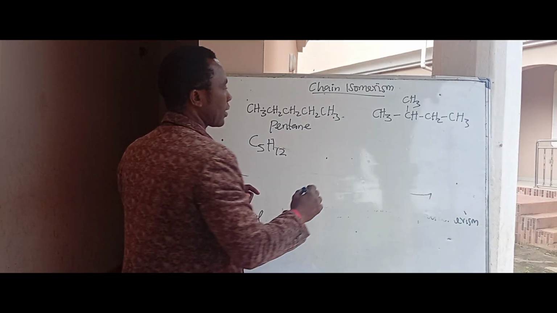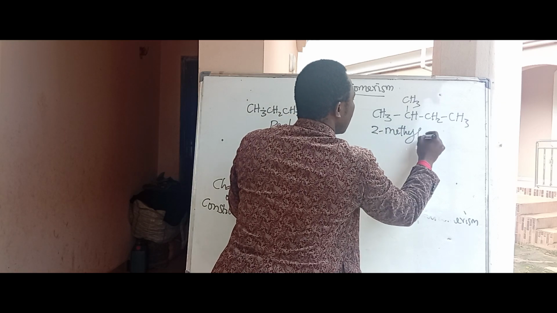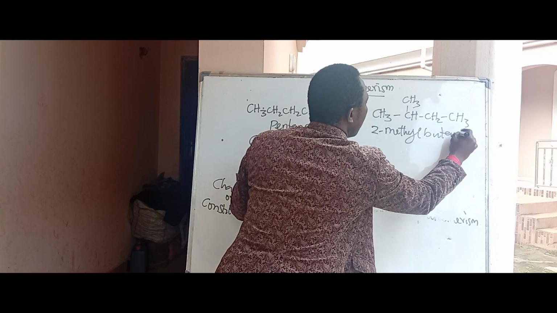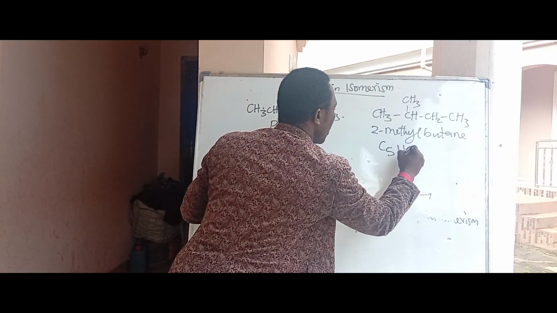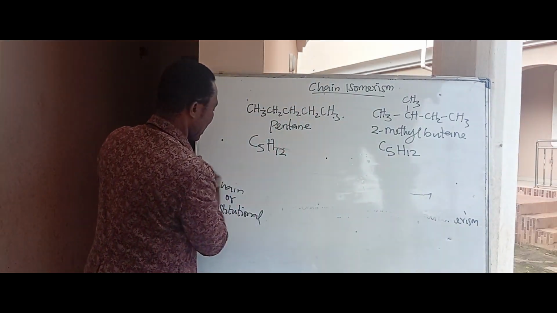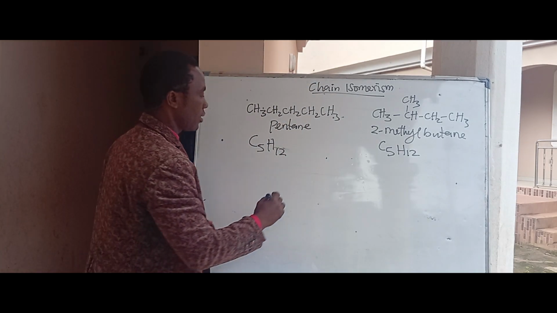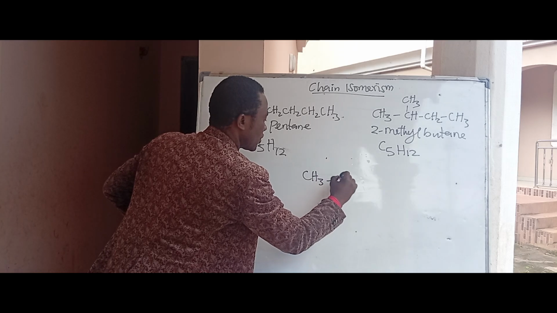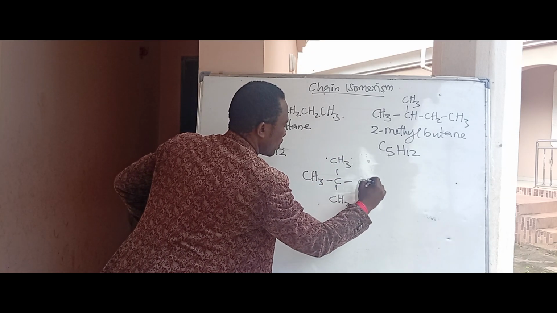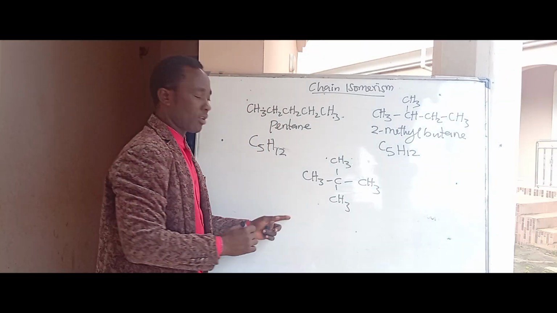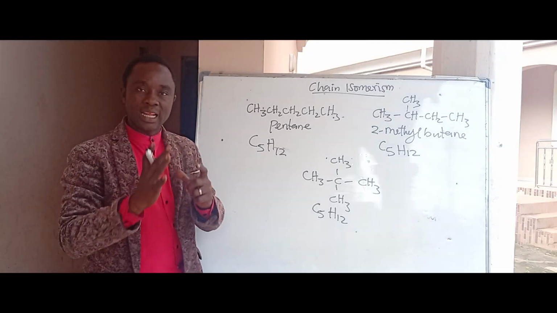What is the name of the compound? This is 2-methylbutane. What is the molecular formula? C5H12. Then I can write another compound with this molecular formula, something like CH3, CH3, CH3, then CH3. How many carbon atoms? You have 5 carbon atoms. How many hydrogen atoms? 12. So we can now see that